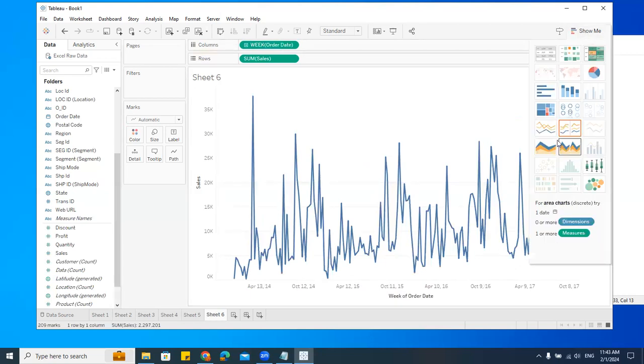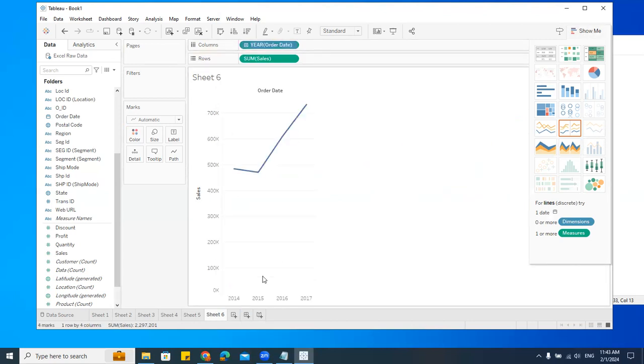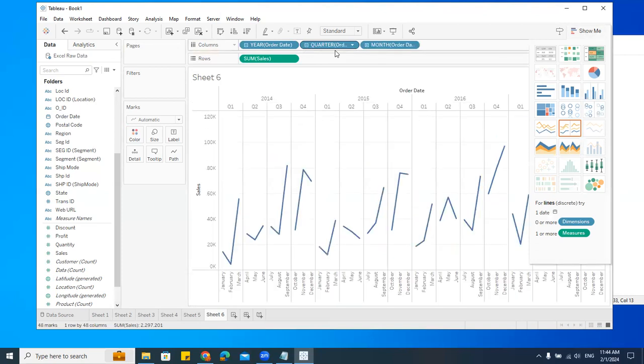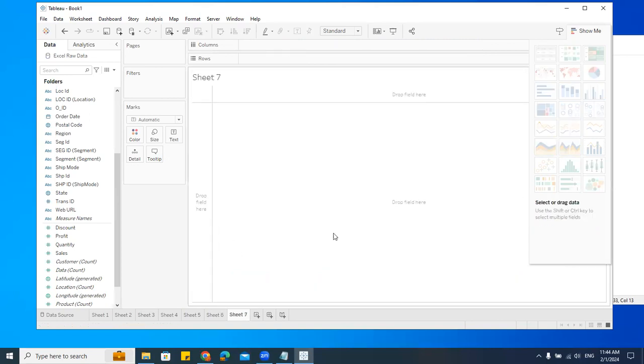Let me say show me. Let me click on this one. And here I'll select this. Now if I click on this here, see. So what is hierarchy? I have different hierarchy. Okay. Next. Same thing applies to area chart as well. Area means it will just fill the colors. Say in Power BI also we have this, right? Area chart. Same thing we can do here also. Okay. Next.